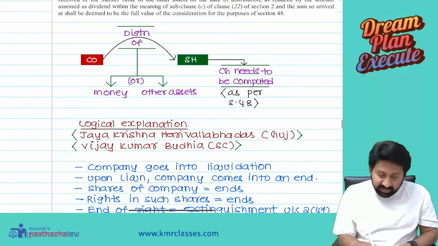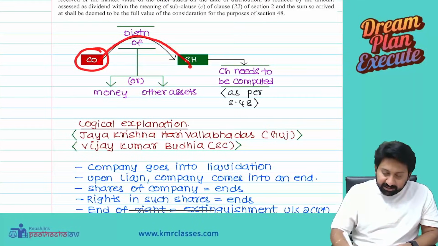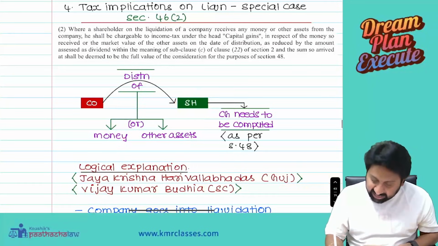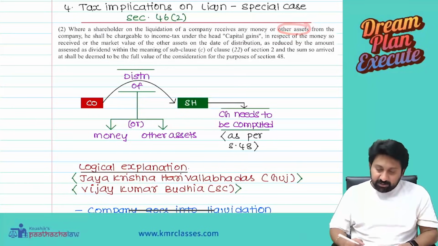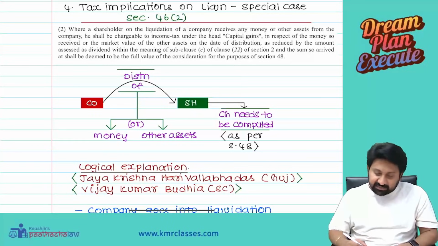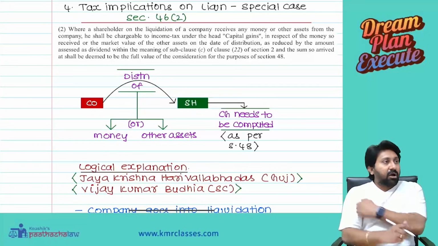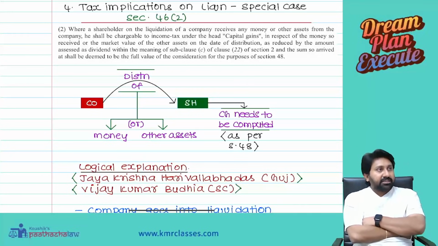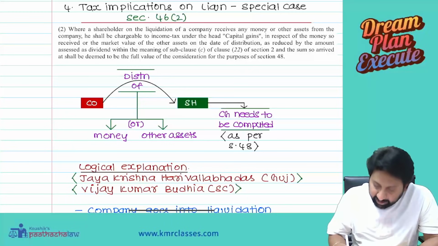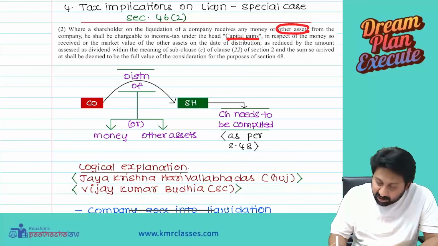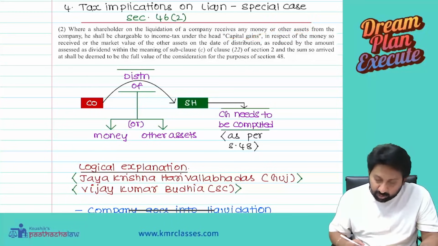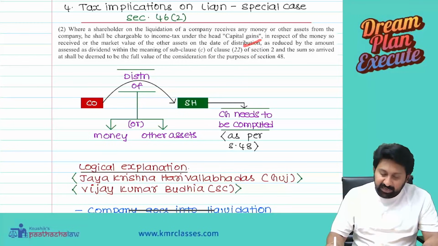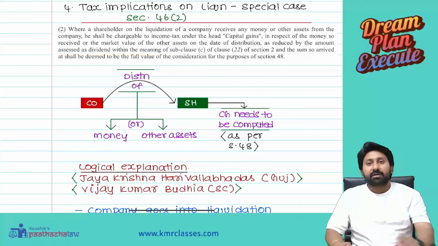Let's see. There is a company. That company made a distribution of money or other assets to the shareholders. Money or other assets. They did not use the word capital assets. They use the word other assets. So, where a shareholder on liquidation of a company receives any money or other assets from the company, he shall be chargeable to tax under the head capital gains. Other assets also, capital gains. In respect of money so received or market value of other assets as on the date of distribution, as reduced by the amount assessed to deemed dividend under 2(22)(c).